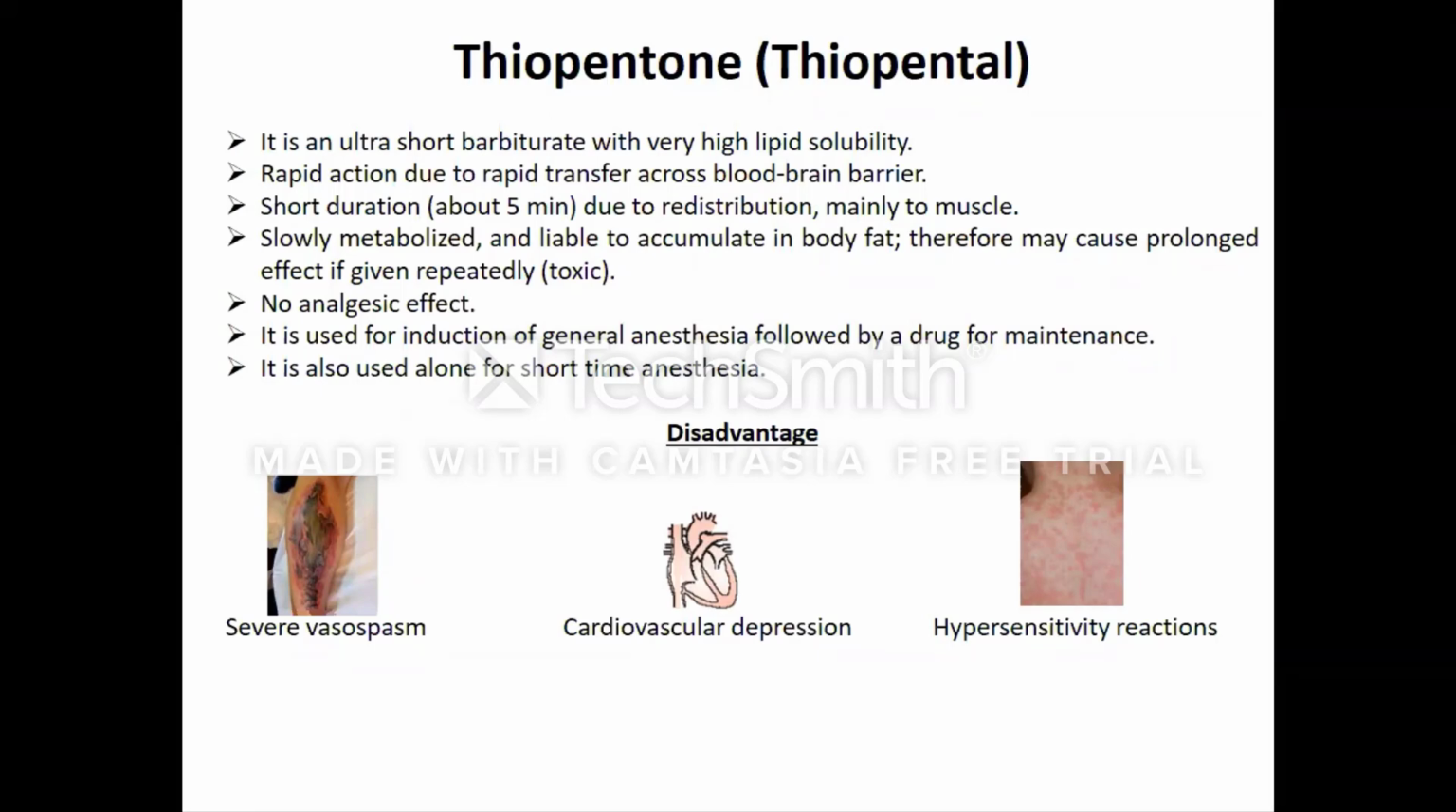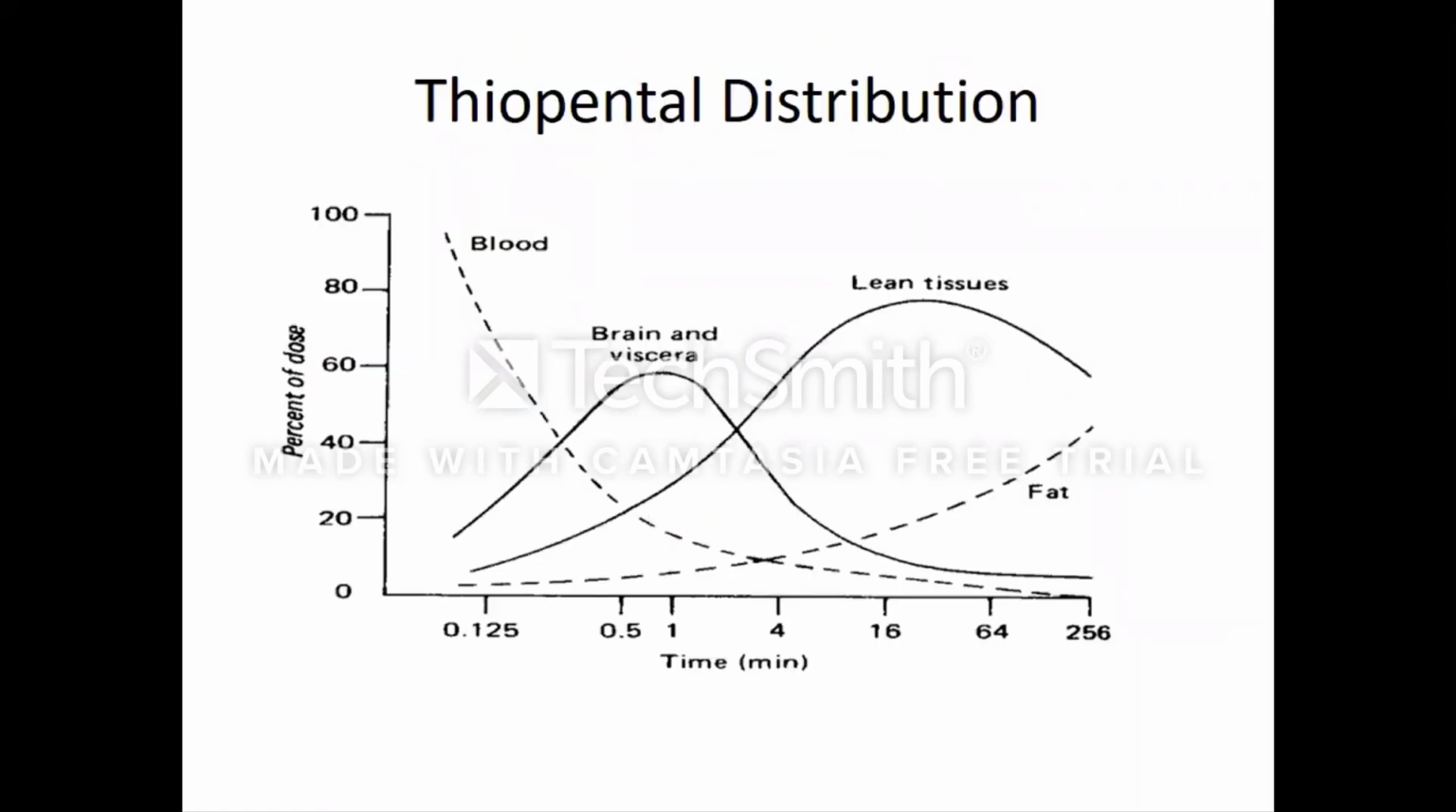Thiopental is not associated with analgesic effect. So if you want to relieve the pain along with inducing the anesthesia, you have to give an additional opioid analgesic along with it. It is only used as an inducing drug for general anesthesia. You have to give another long-acting inhalation anesthetic or intravenous anesthetic for maintenance of anesthesia. If you give the drug alone, the anesthesia will last only for a short period. The disadvantages are that it causes vasospasm, it causes serious respiratory depression, and some of the patients have complained about hypersensitivity reactions.